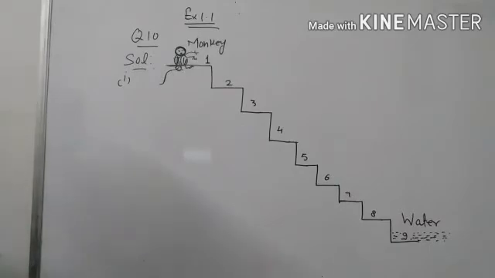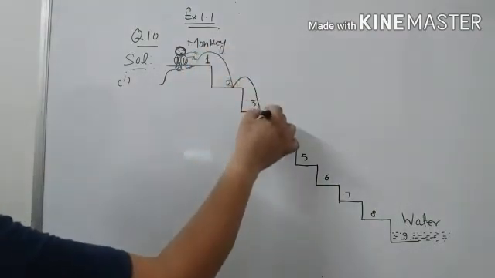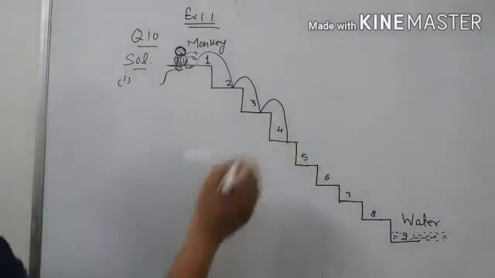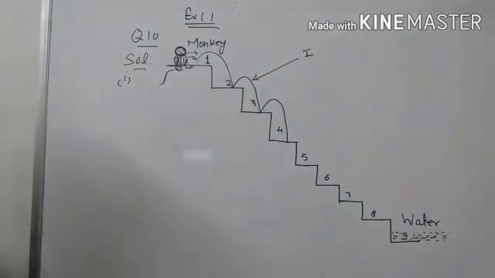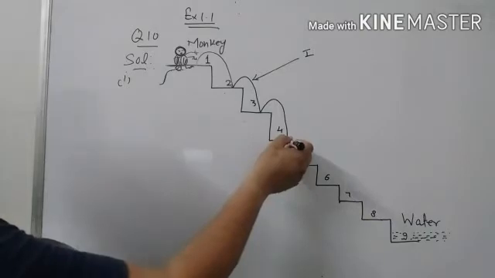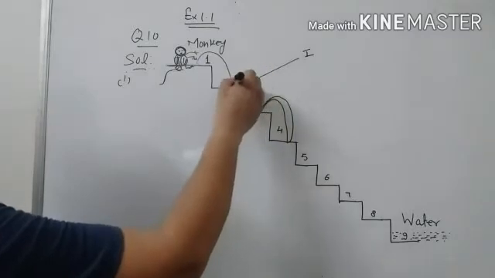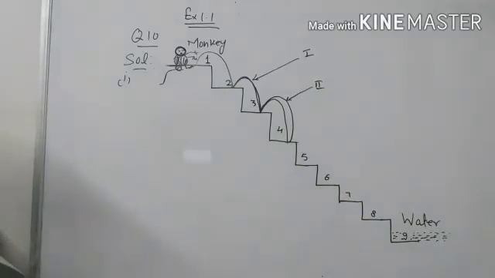In the first jump he takes 3 steps. So first jump is 1, 2, 3, and he reaches step number 4. Now again he takes 2 steps back, 1, 2. So after the second jump he reaches the second step.